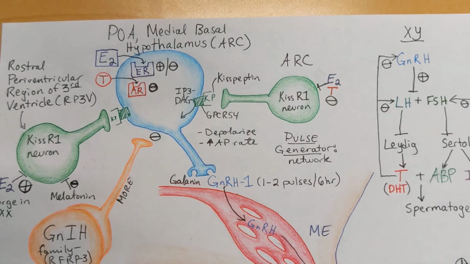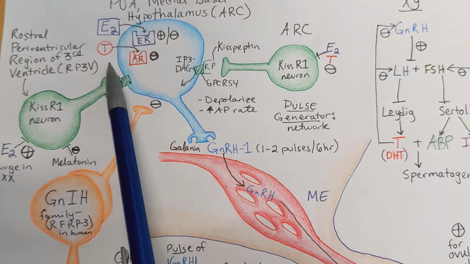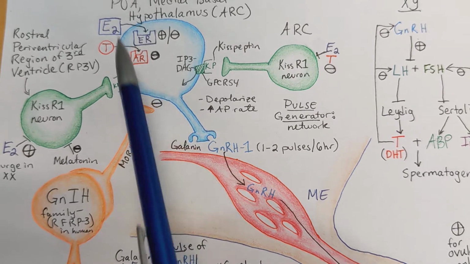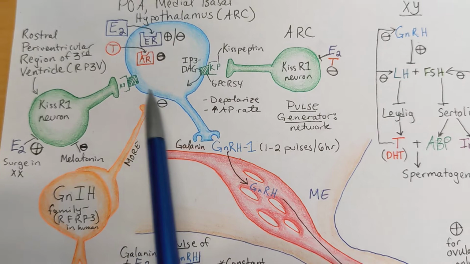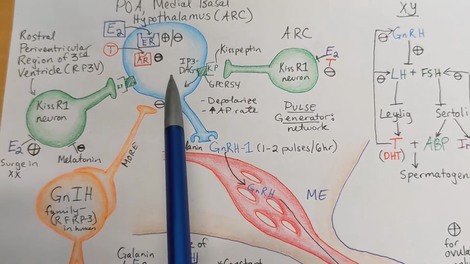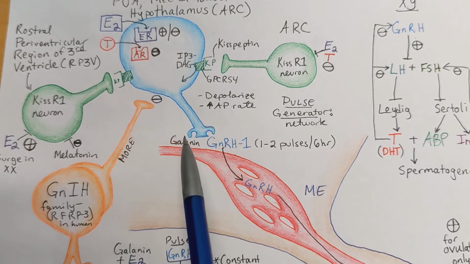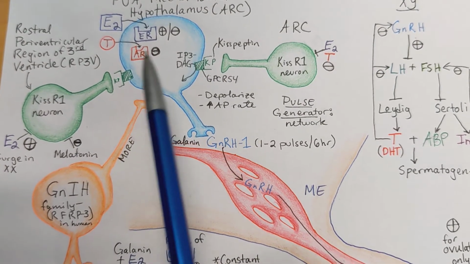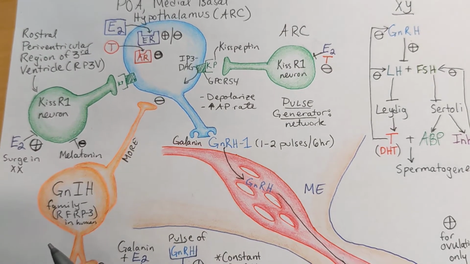Okay. Farther upstream in the hypothalamus, we also see that estrogen and testosterone can bind to their receptors within, not on the surface, but within the GnRH neurons, and therefore make it more difficult to fire action potentials. Right? So it's going to hyperpolarize these neurons and reduce the release of GnRH.